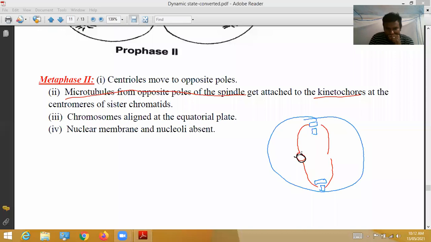Centromere. Around the centromere, what is there? Kinetochore. To this kinetochore, microtubules are attached. This is the spindle fiber. Microtubules from opposite poles of the spindle get attached to the kinetochore. These are the kinetochores at the centromere of sister chromatids.